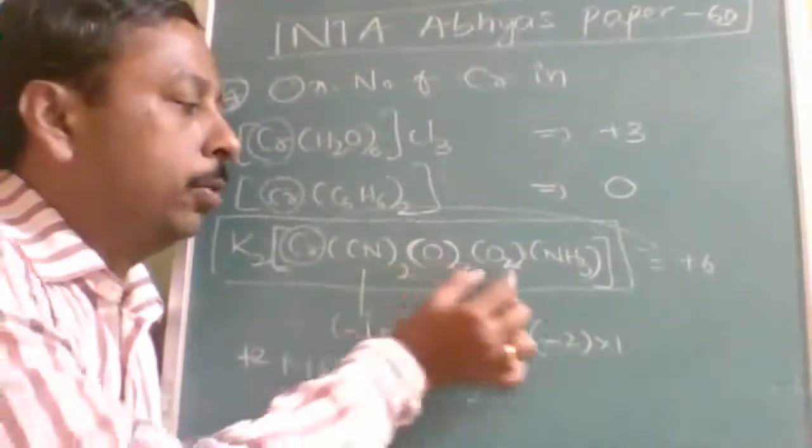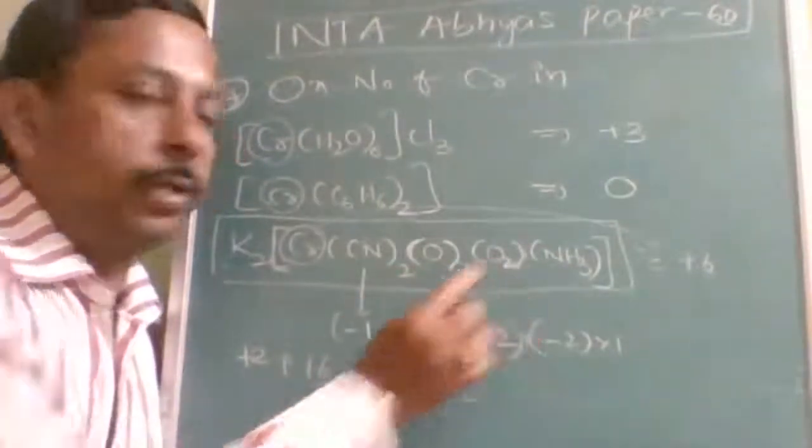So make a special note of this: O after the bracket with 2, and O2 inside the bracket.